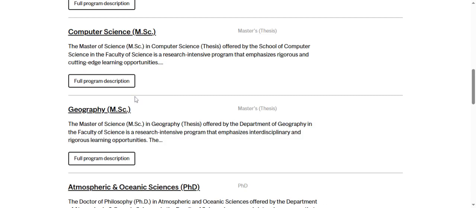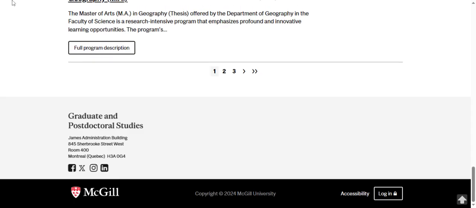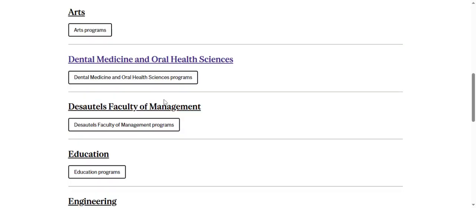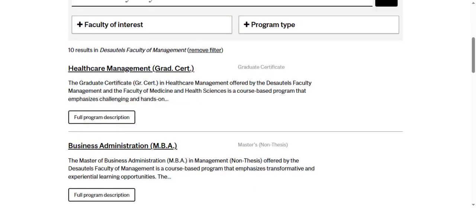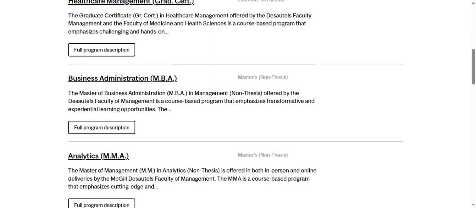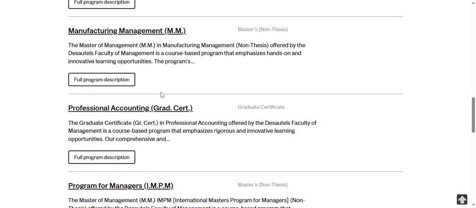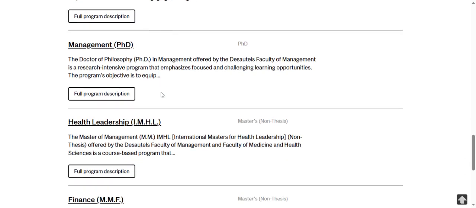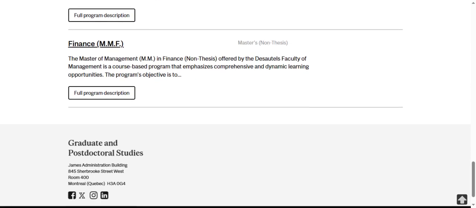Or let's go with, let's pick faculty of management. Let's see what programs will come up. We have healthcare management, we have business administration, which is an MBA, we have retailing, we have manufacturing management, we have professional accounting, we have program for managers, management in PhD, we have finance, master of management in finance. So let's go with finance.